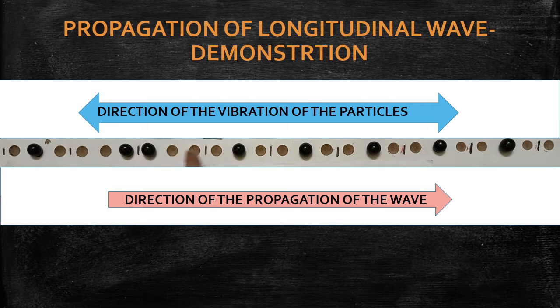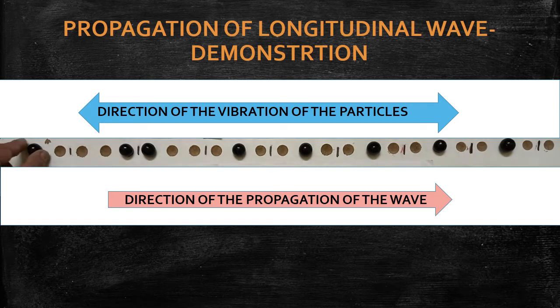Look at the gap here. There is a region called rarefaction. A wider gap is there. Here no compression, no rarefaction, because now only the wave starts moving. Are you clear? How to proceed to the next one?